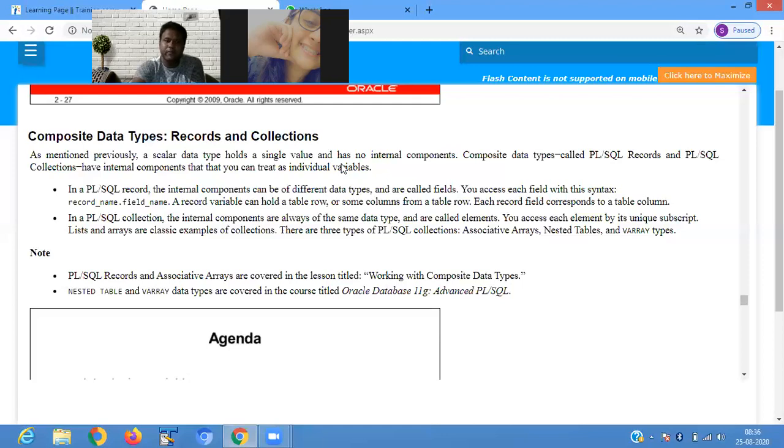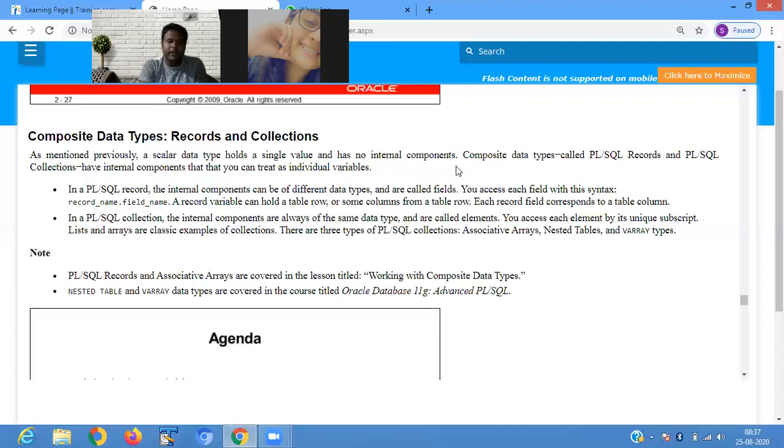As mentioned previously, a scalar data type holds a single value. It is not having any internal component. Internal component means when you define an array, it stores the elements in adjacent block locations, and you access the element from the array by using the array index number. The composite data types, the PL/SQL record and PL/SQL collection, have internal components that you can treat as an individual variable.